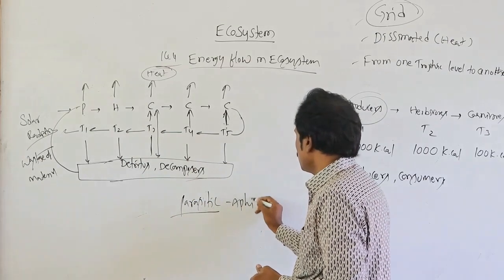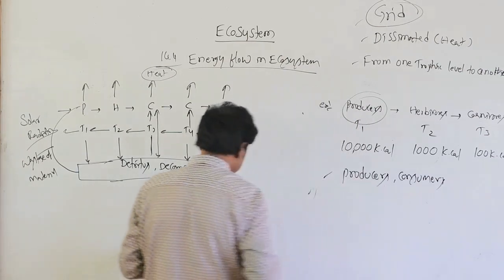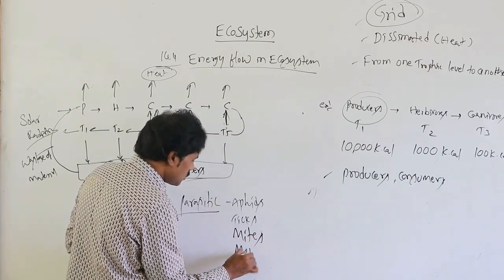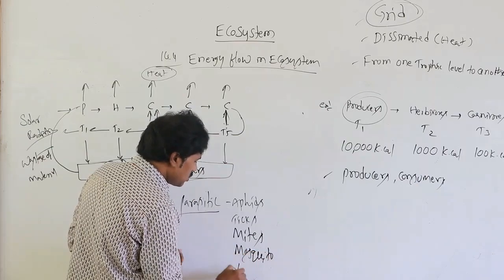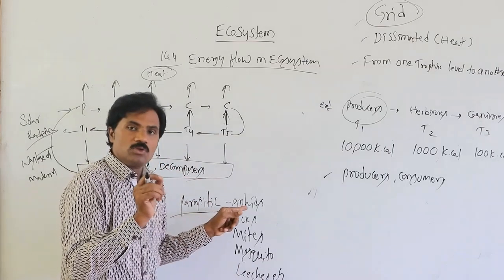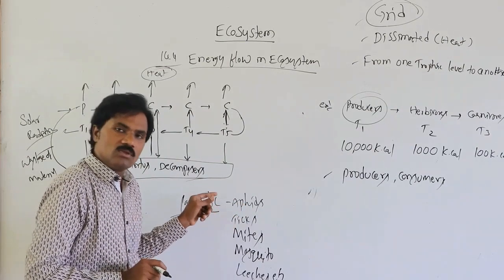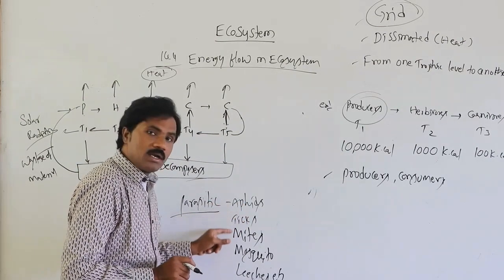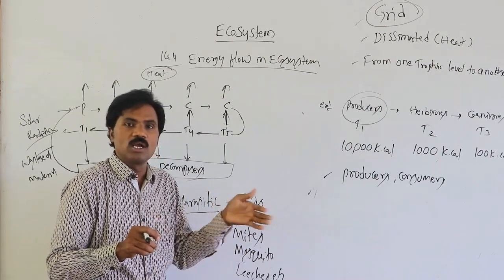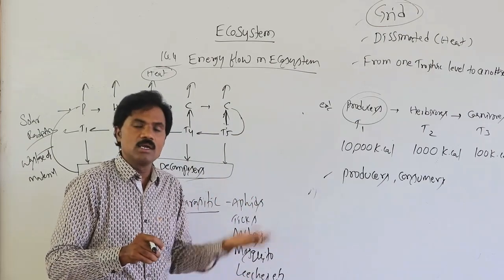Parasitic organisms like aphids, ticks, mites, mosquito, leeches, such organisms have no specific trophic level in the food chain. That's why there is no specific way, because we don't know what type of food material is taken, whether plant material or animal material, whether directly or indirectly.